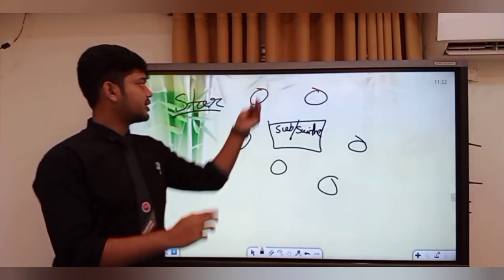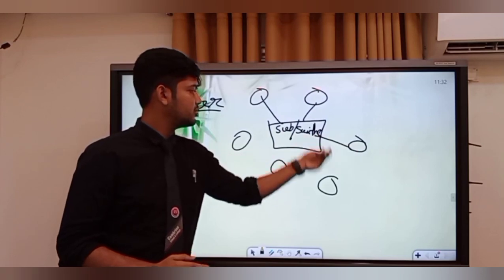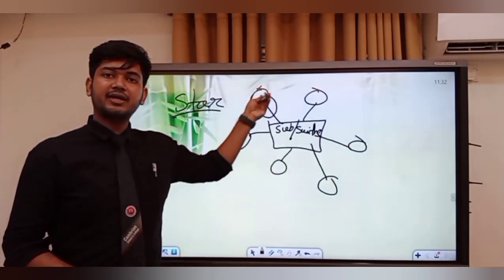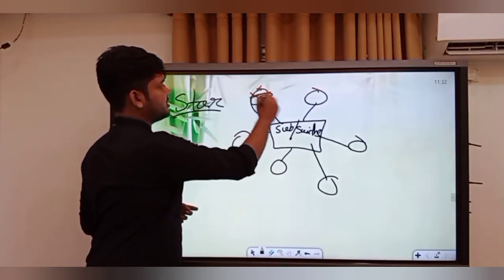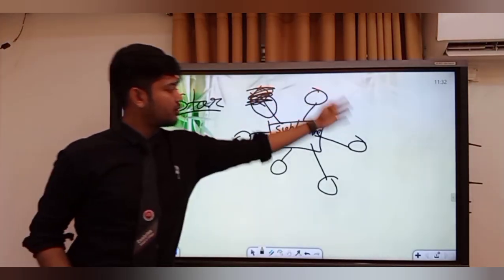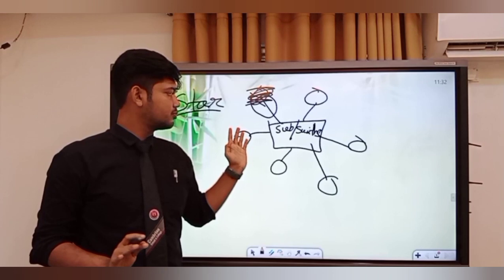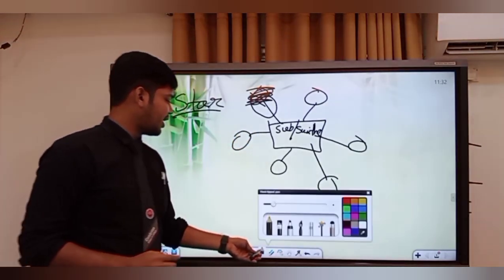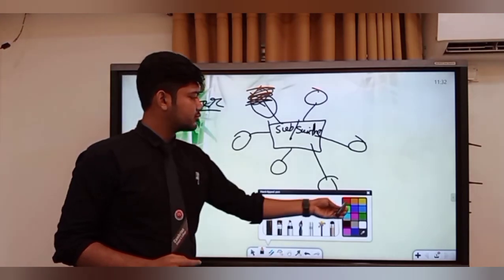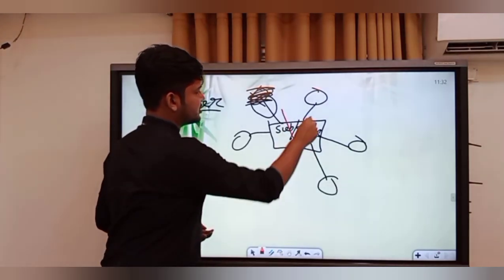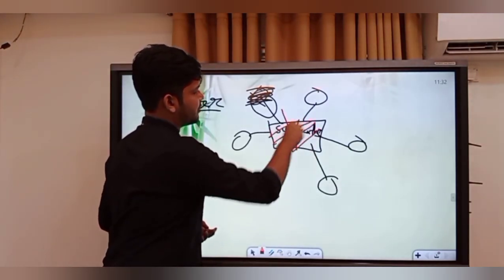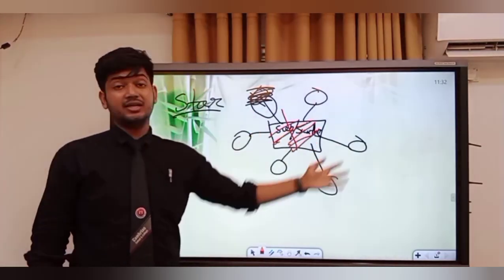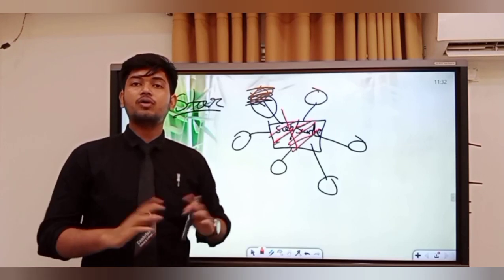If one computer gets damaged, suppose this one, then all the other computers will work smoothly, there will be no problem. But if the central hub or switch gets damaged, suppose this is the central hub or switch, then the whole network system will collapse.